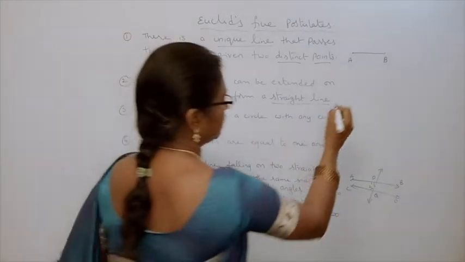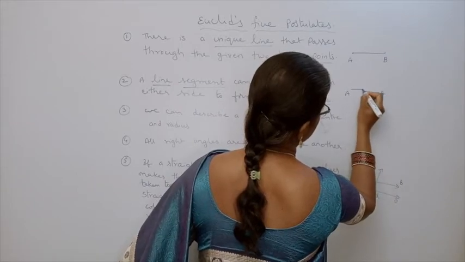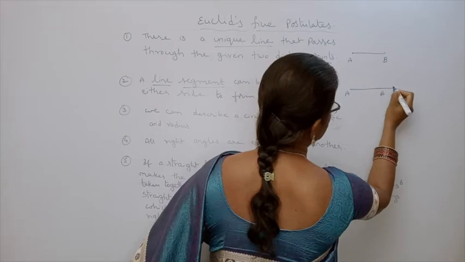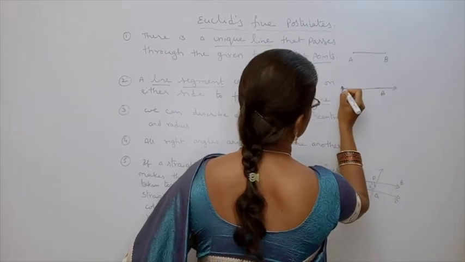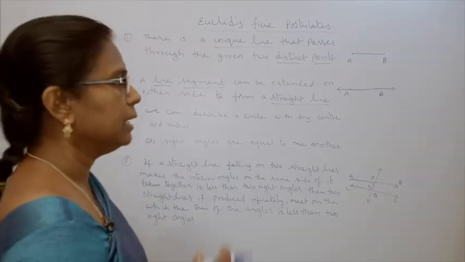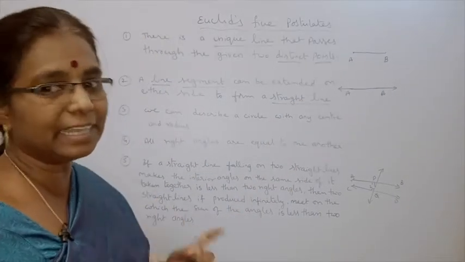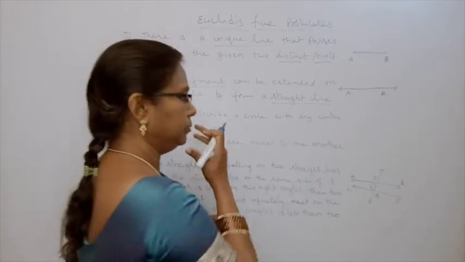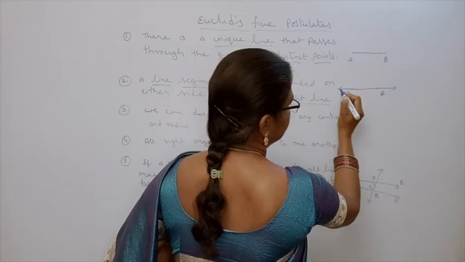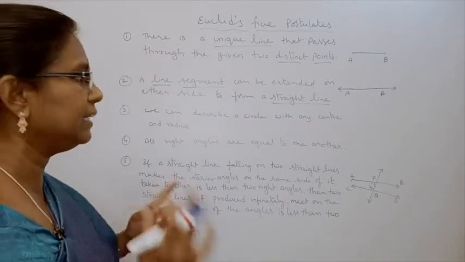Now, this is the line segment AB. Now, when you extend it in both the directions, it will become a straight line. Because what is a straight line? A straight line is endless. It has no ends. It will move in both the directions infinitely, meaning endlessly.